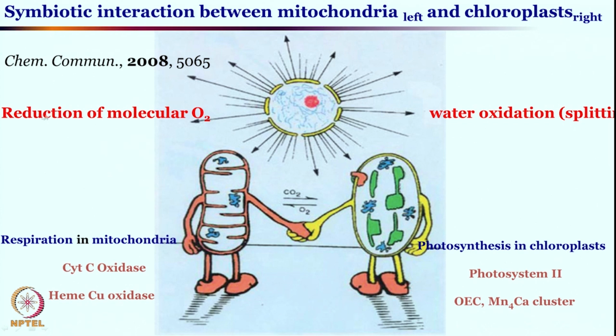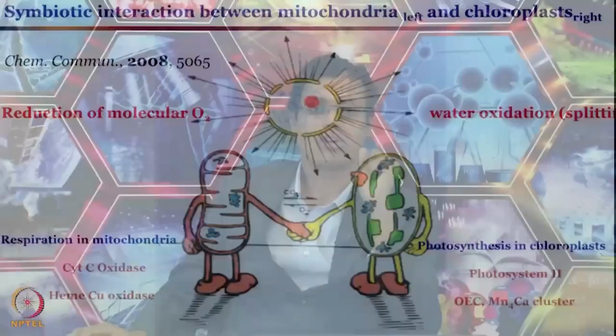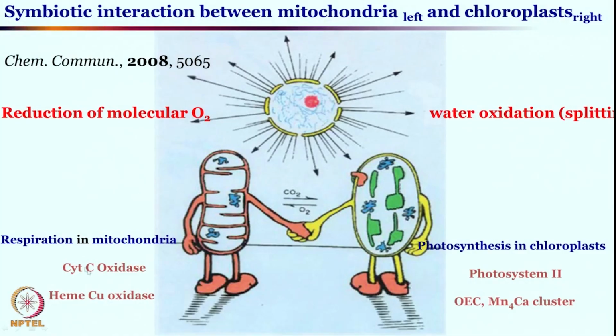This oxygen to water conversion is happening at the mitochondria, where you have seen the cytochrome C oxidase, the heme copper oxidase, and the intricate details of how oxygen is converted to water by the heme copper oxidase, which is quite fascinating. This is the mitochondria where things are happening. The cytochrome C oxidase, heme copper oxidase is involved in converting oxygen into water.